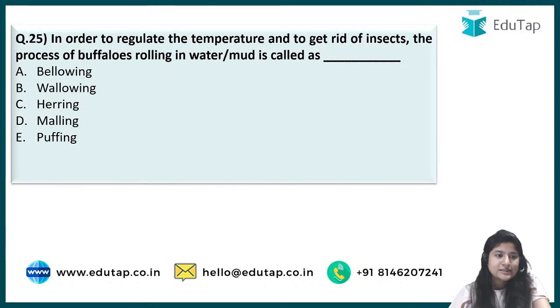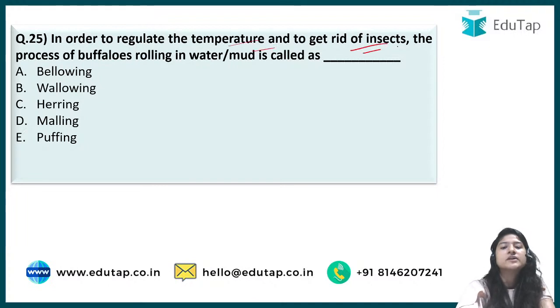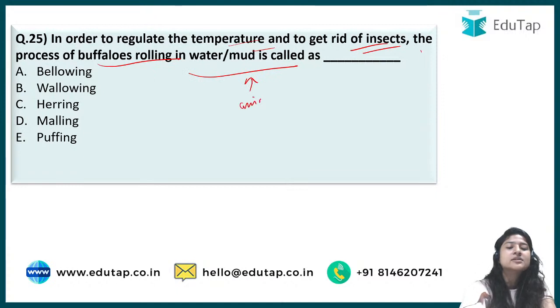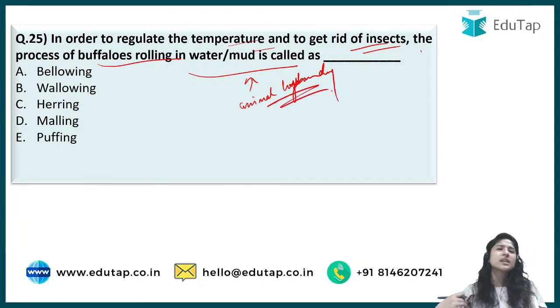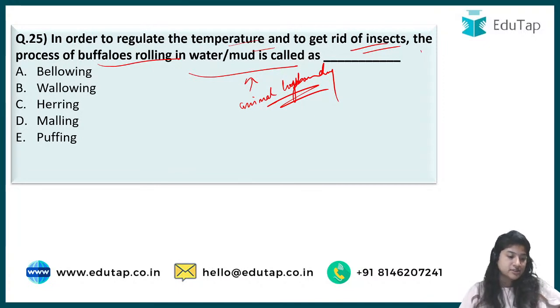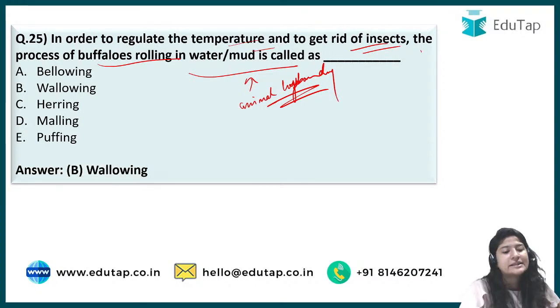Question number 25 says in order to regulate the temperature and to get rid of insects, the process of buffaloes rolling in water is called what? So one more question from animal husbandry, but that's also a very generic kind of question. Usually we expect questions on breeds of different cattle, but this time it was a knowledge-based question on the behaviour of buffaloes. Divanjan says B, Nilesh B, Subhajyoti also says B, and yes, the correct answer is B, that is wallowing.